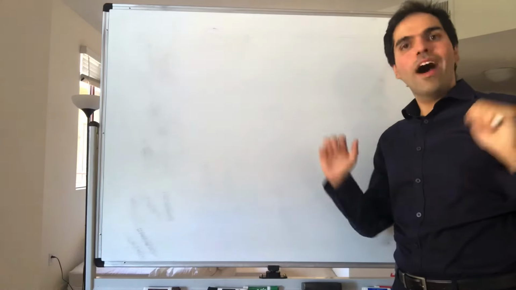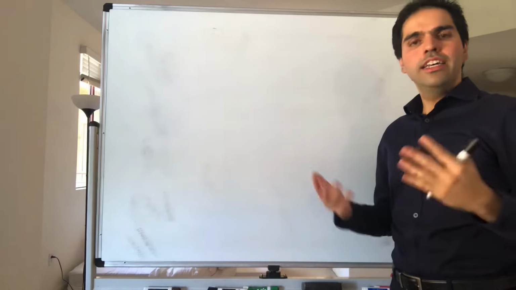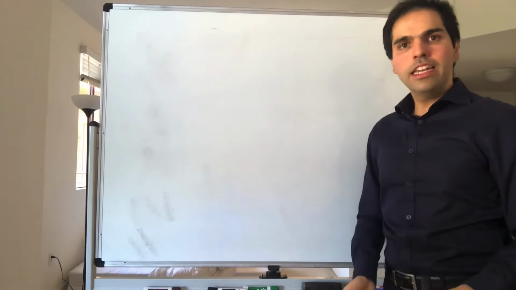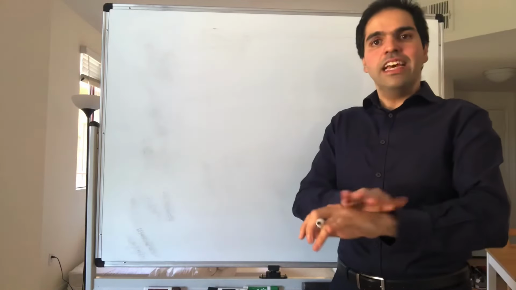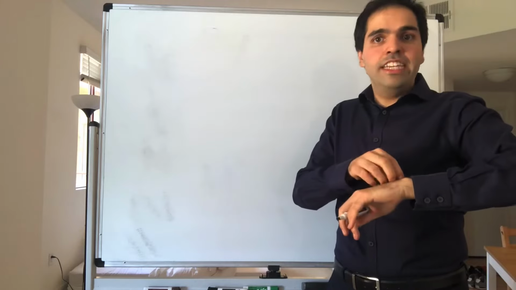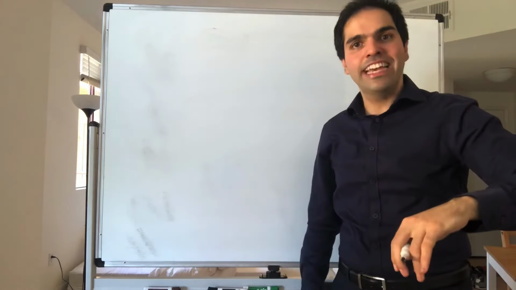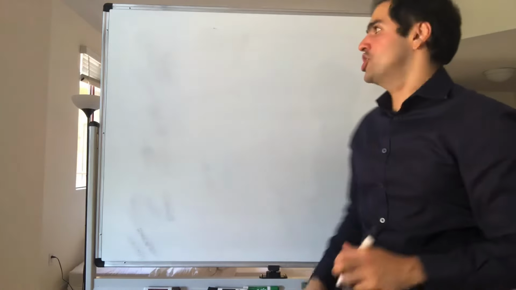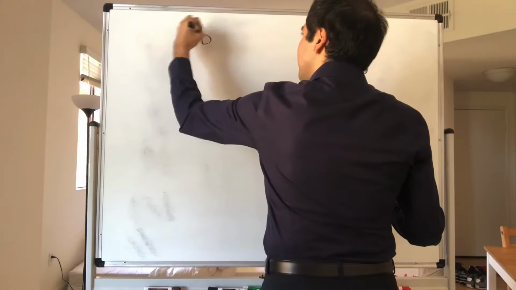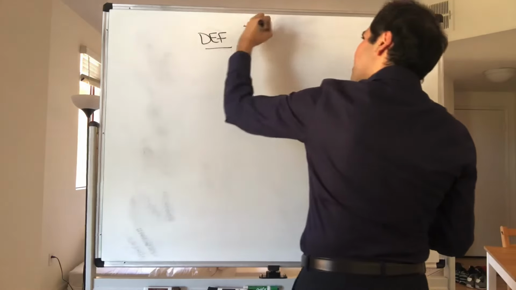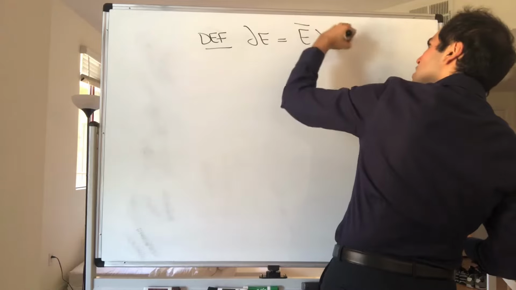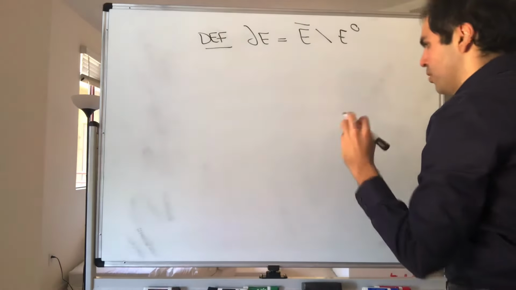Last but not least, why is this closure so important? It's because it allows us to define the concept of a boundary of a set. Now, the boundary of a set is to a set what the skin is to the human body. So what is the skin really? It's the difference between the entire body and your flesh, so I guess flesh and bones. And so in general, the boundary of a set is nothing else than the difference between the closure and the set of all interior points.